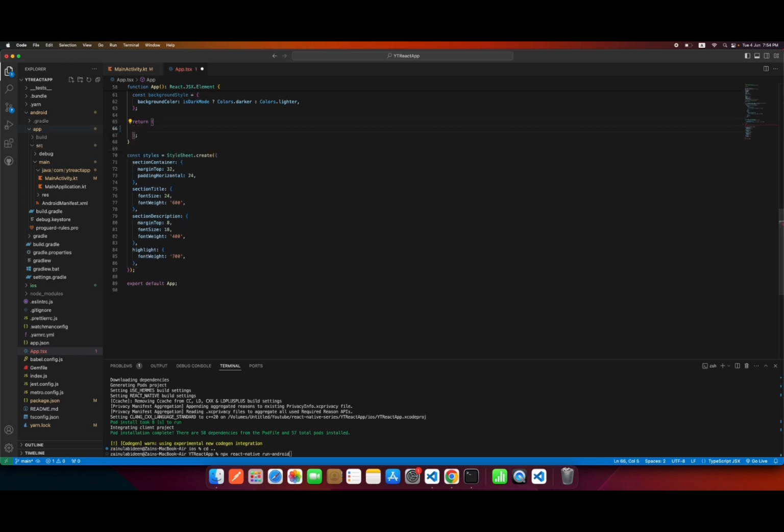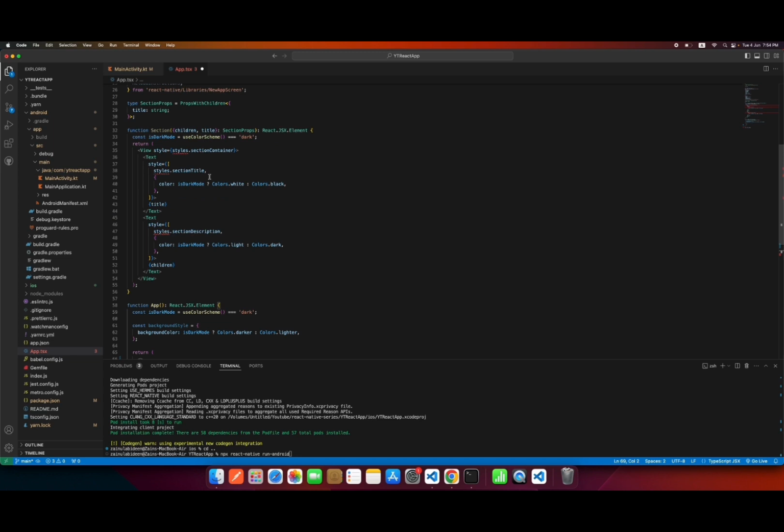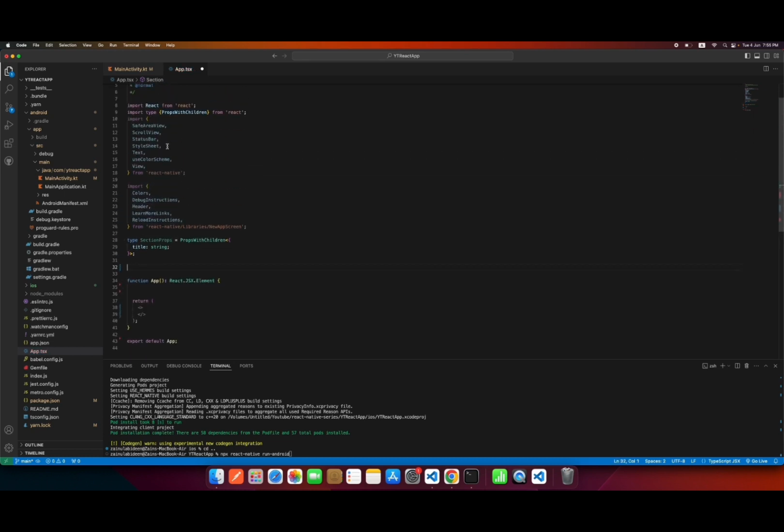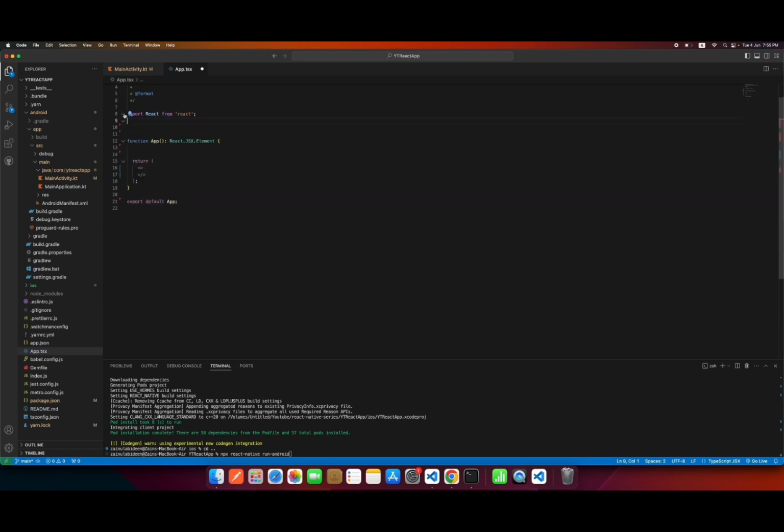This return after empty fragment, and back over this. We don't need this, we don't need this thing also, and we don't need this and this. Okay guys, so our code is clean now.